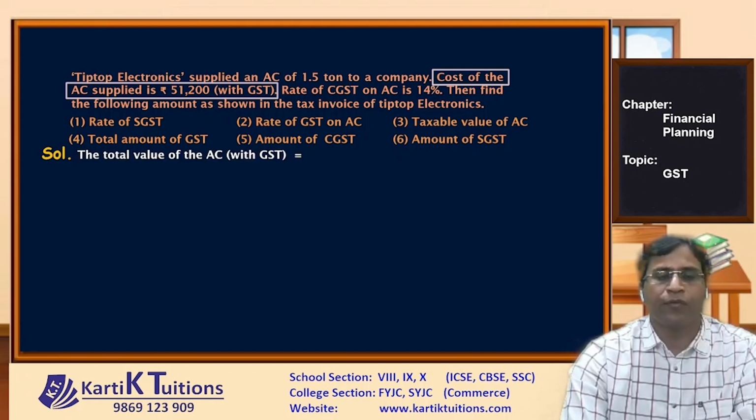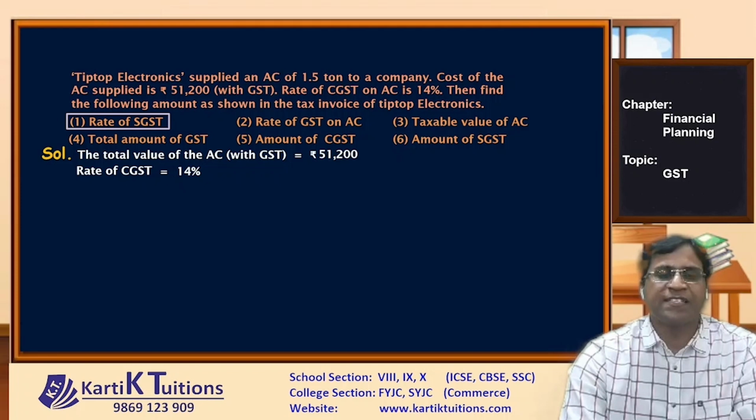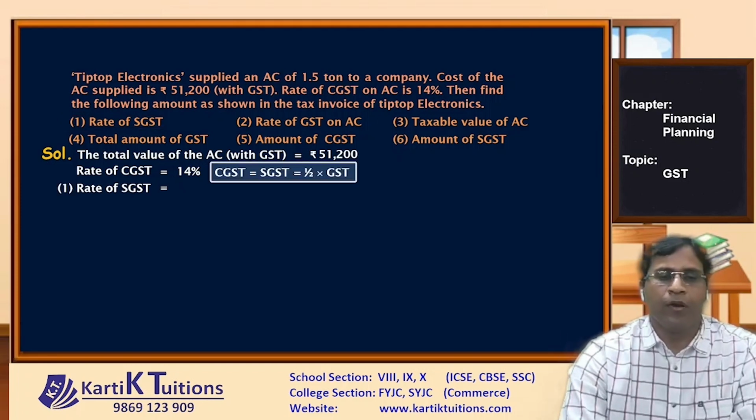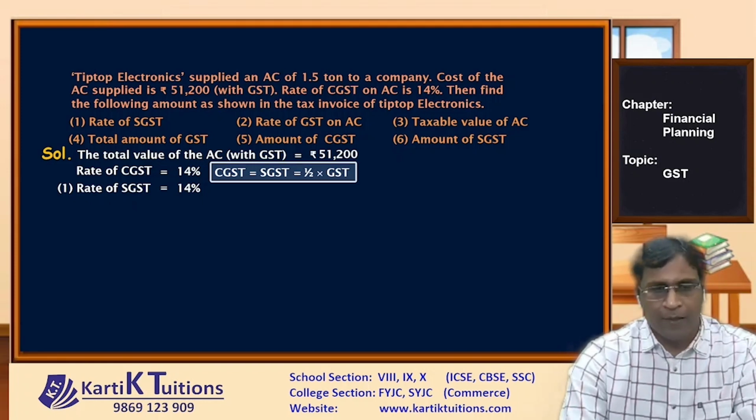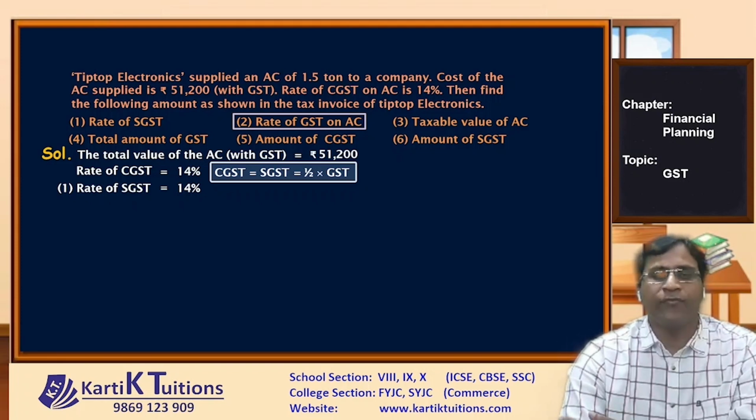That is rupees 51,200. Now after that, the rate of CGST is given to us as 14%. Now we all know the rate of SGST is the same as the rate of CGST. So basically the rate of SGST will also become 14%. So our first part is solved. The next given is the rate of GST. Now see, GST is twice the rate of CGST.